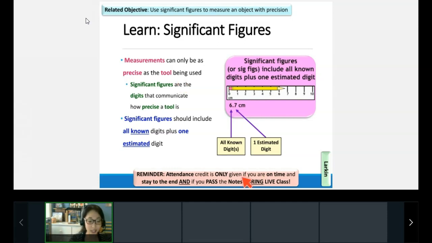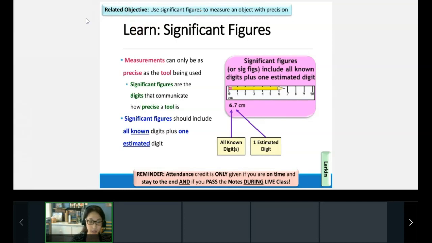Okay, same thing if I were to try to measure a race, right? Measuring in inches is too precise, right? So we want to have the precision of our tools match up with what we're actually trying to measure, as well as we need to make sure that when we communicate what our tools are measuring, that we're communicating them correctly, okay? So this brings us to a topic called significant figures, okay?